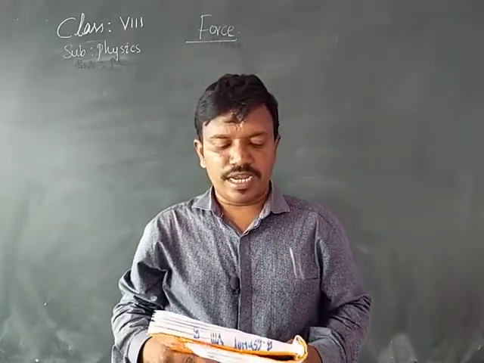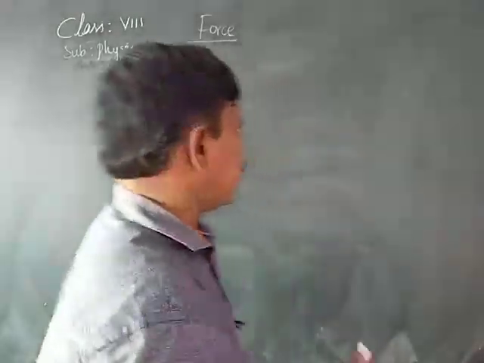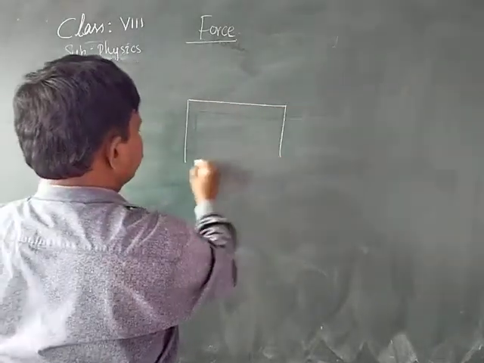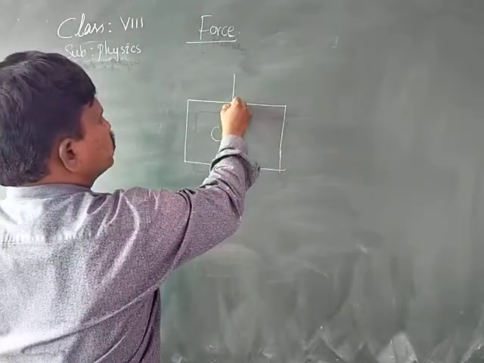Draw and explain a free body diagram to show all the forces acting on a car. What are the forces that are acting on a car? Let us take this is a car. What are the forces acting on the car?